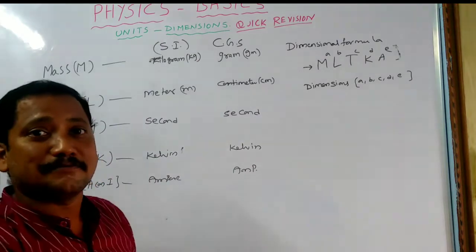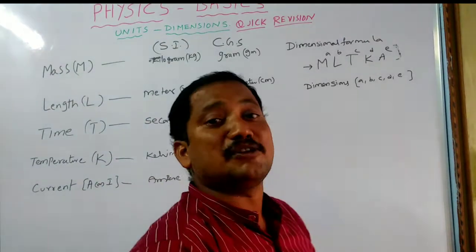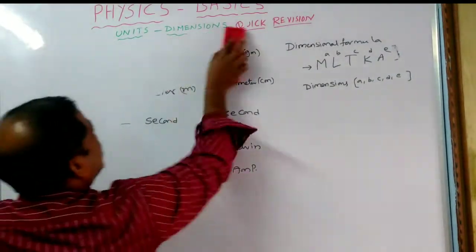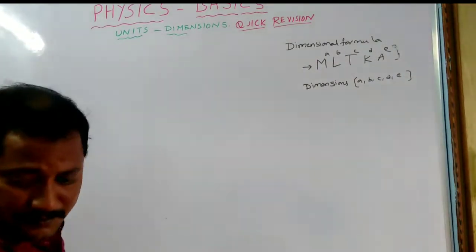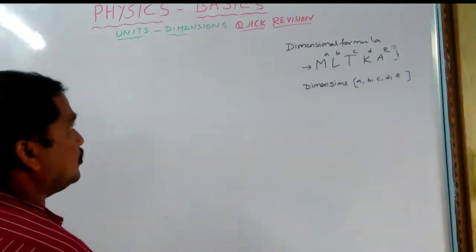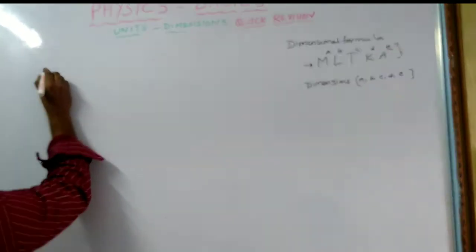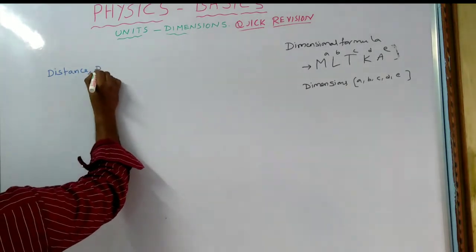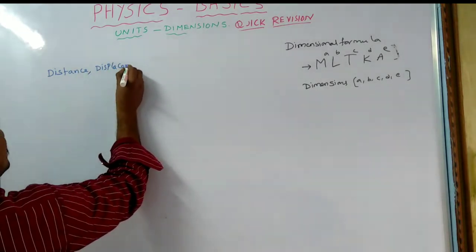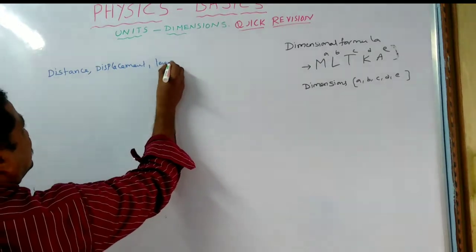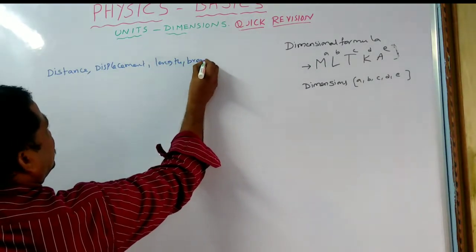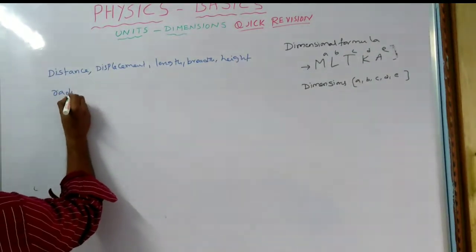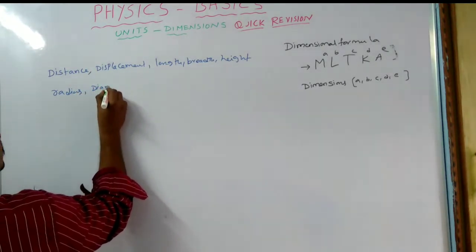Now by using this, we can write the dimension formulas. How can we write them? See, for example, the basics: distance, displacement, length, breadth, height, radius, diameter.